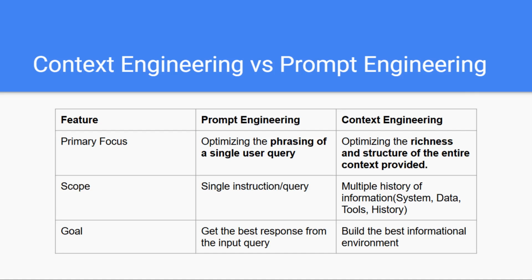While context engineering operates at a much higher level. Instead of optimizing just one instruction, it optimizes the entire informational environment the model receives. This includes system messages, relevant data, tool outputs, prior history, constraints, and any supporting details. The scope is far broader because the goal isn't just to get a good answer from one query. It's to ensure the model consistently performs well across complex tasks by giving it exactly the right knowledge, structure, and reference. In essence, prompt engineering tunes the sentence while context engineering designs the world the AI reasons within.